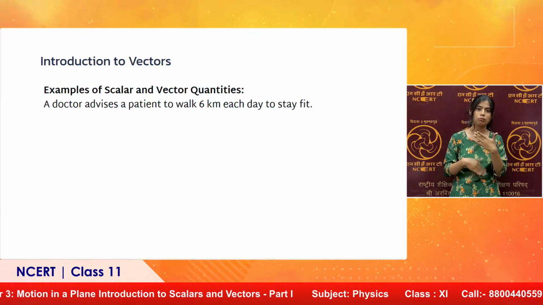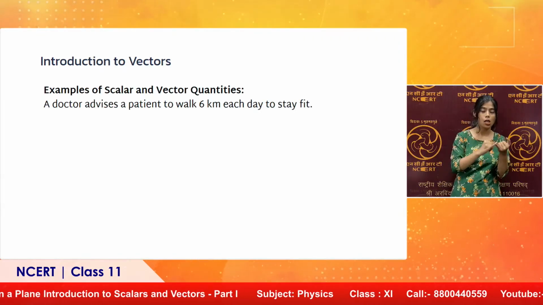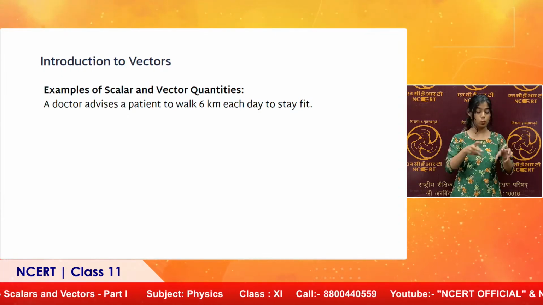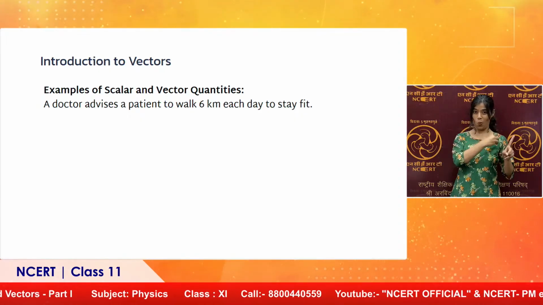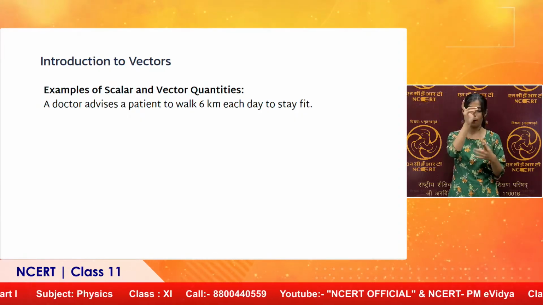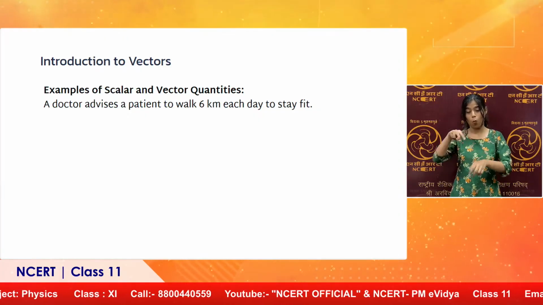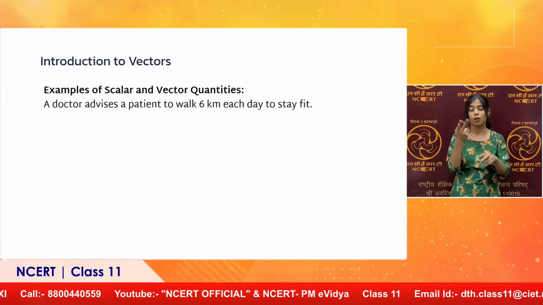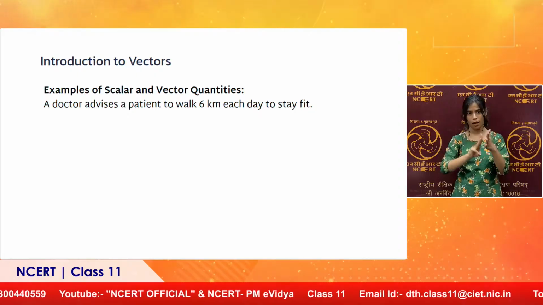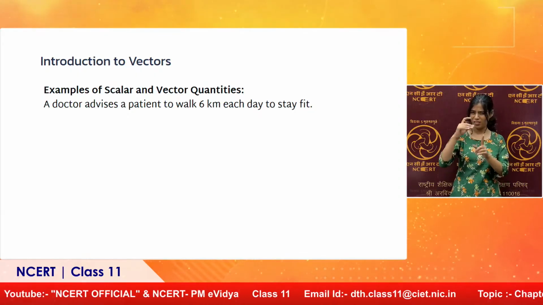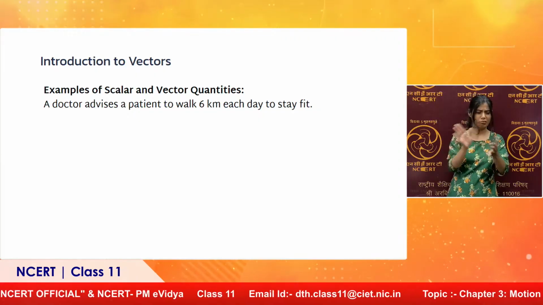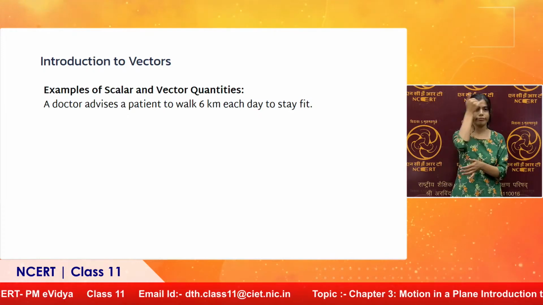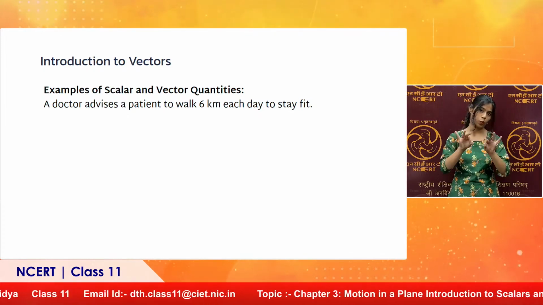Now, let us take examples of scalar and vector quantities which will very clearly bring out the difference between the two. A doctor advises a patient to walk 6 km each day to stay fit. Clearly, when the patient has to walk, direction does not make any difference. Absolutely. The only thing is he needs to walk 6 km any direction. He may go 3 km one side back, 2 km turn right, left, any direction. So, here the distance 6 km has no sense of direction, therefore, it is a scalar quantity.